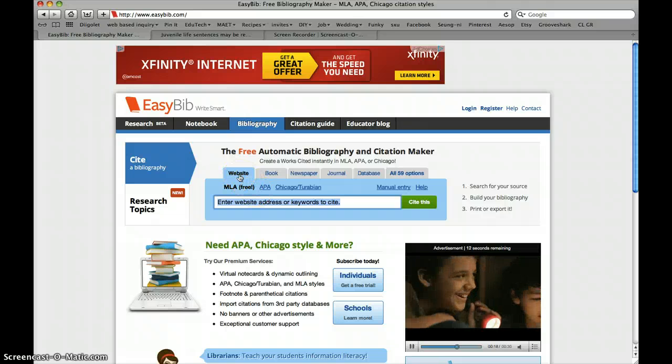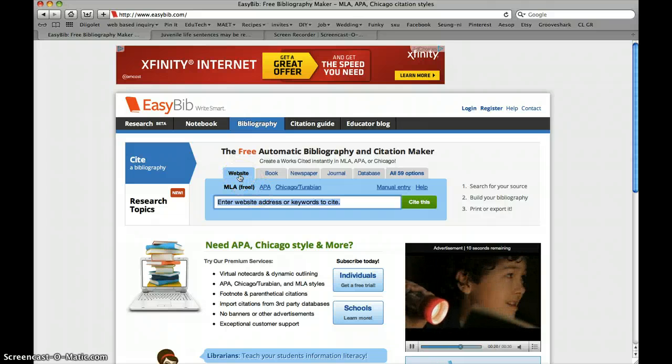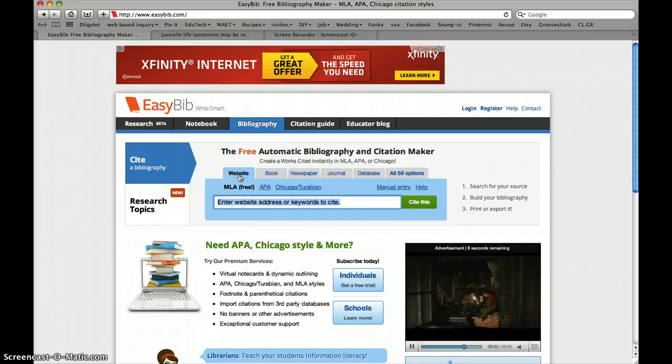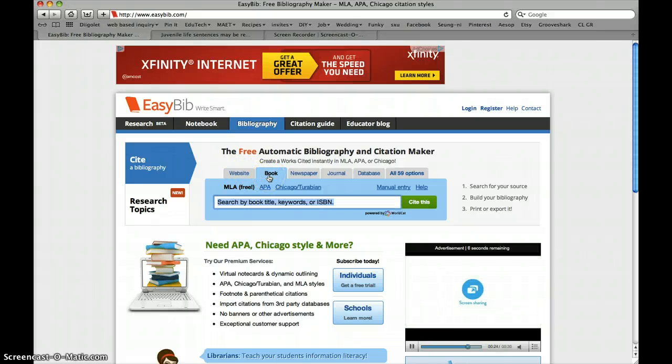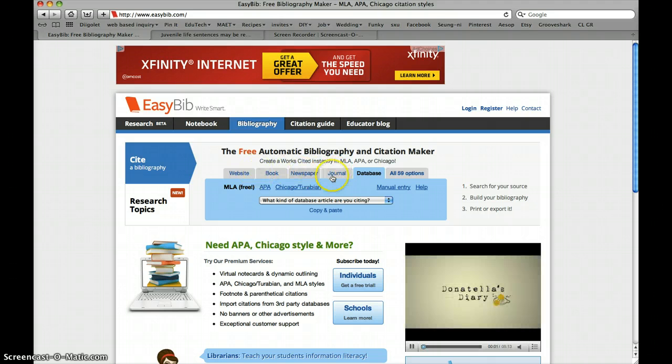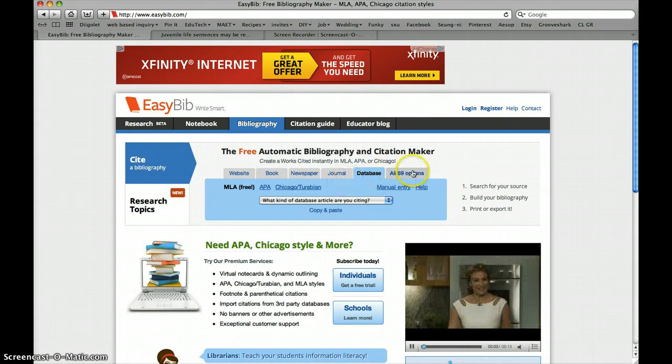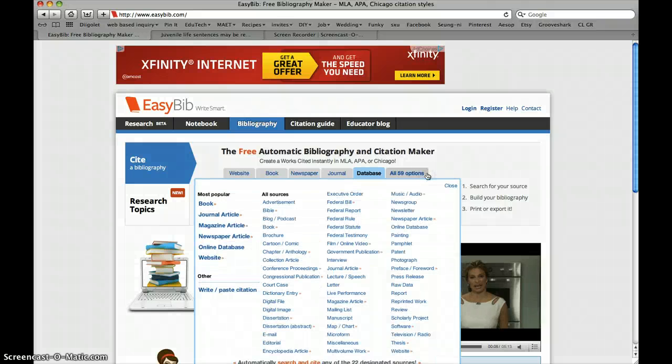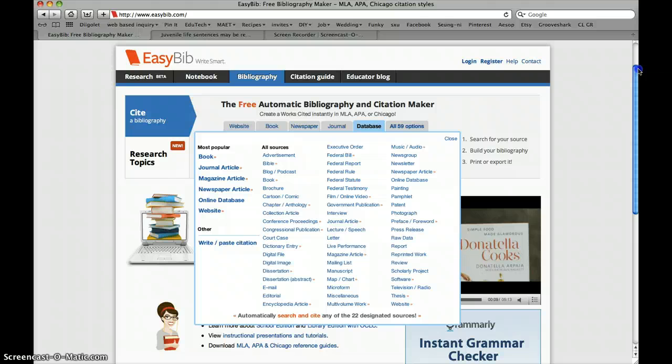We also notice that we have website citations here. So if you want to cite a website, you can click website. Then if you have a book, you can click there, a newspaper, journal, database, and so on. What if you have a source that does not fall into these 5 categories? Well, we have an option right here that says all 59 options. Click on that and you will see all the different types of sources that you can cite.